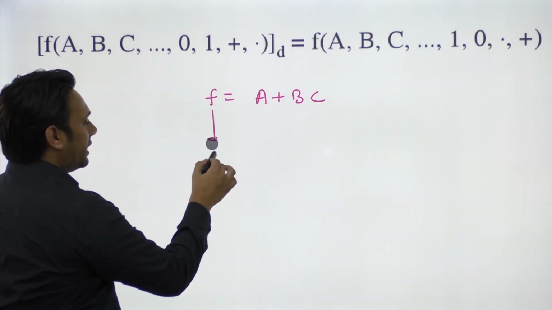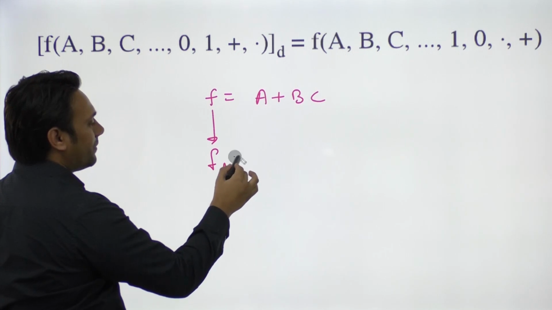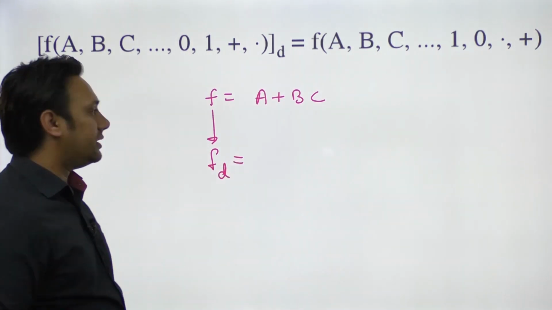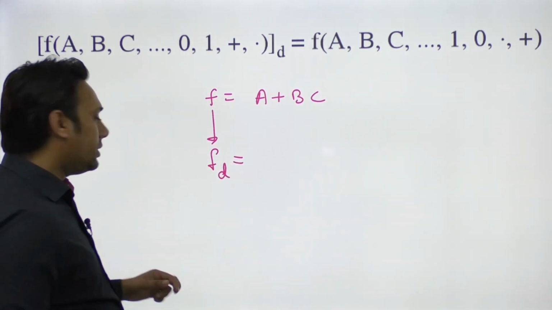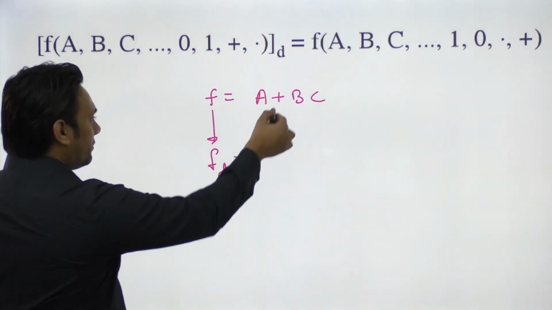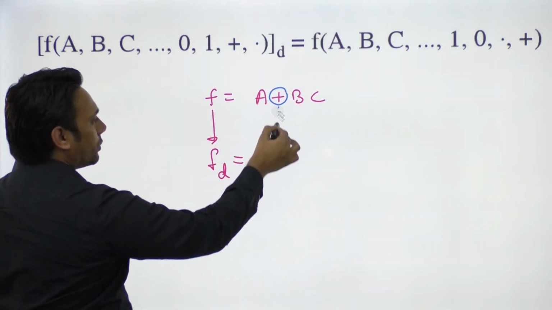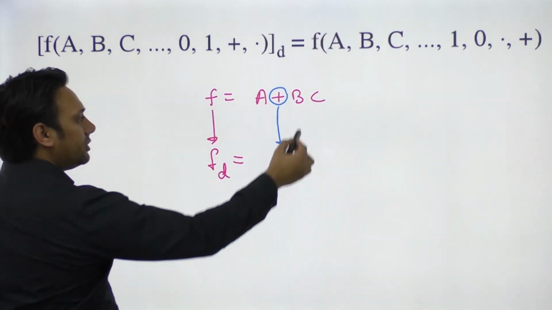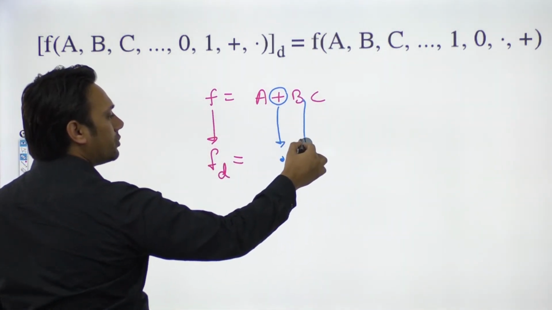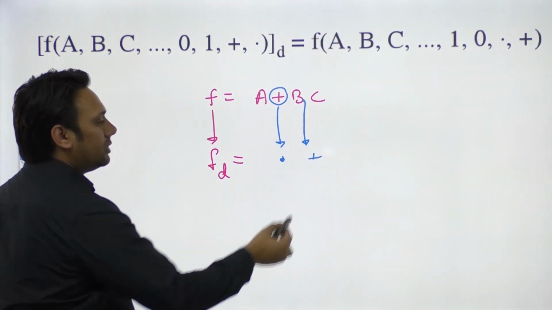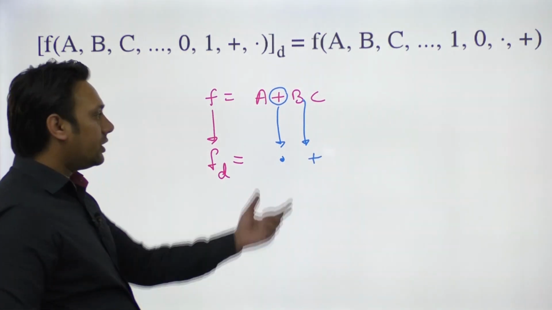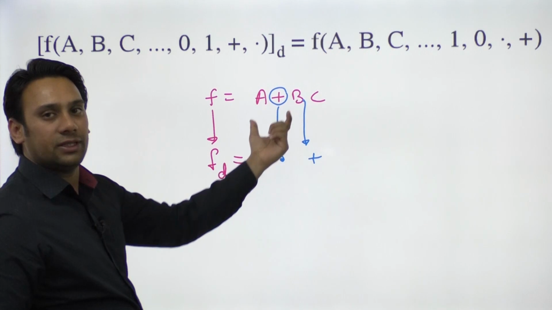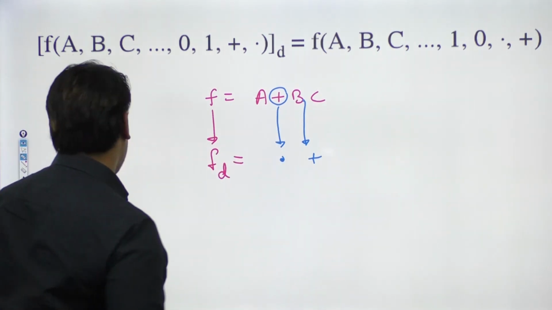Let us suppose I'm representing the dual form by fd. So what is the dual form? In your dual form, wherever you have a plus operator, I'm going to convert this plus operator to dot, and wherever you have a dot operator, I'm going to convert this dot operator to plus. So if this equation satisfies something, then the dual equation will also satisfy that.